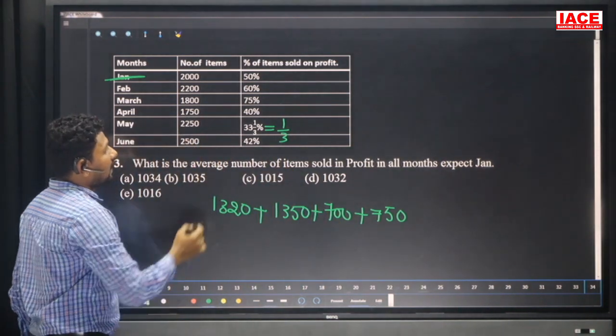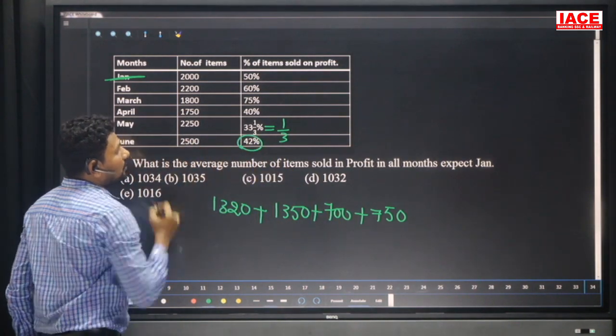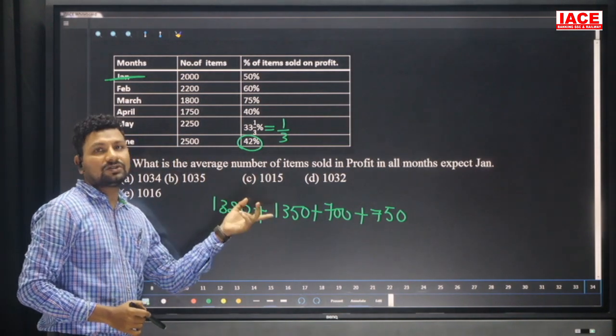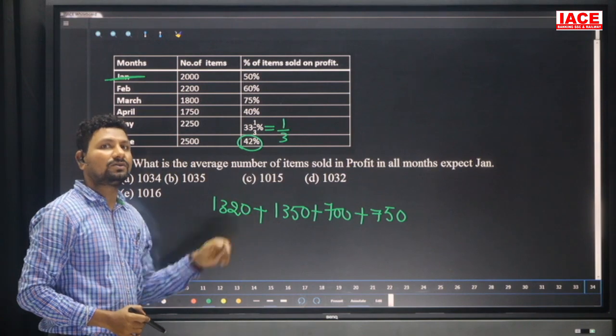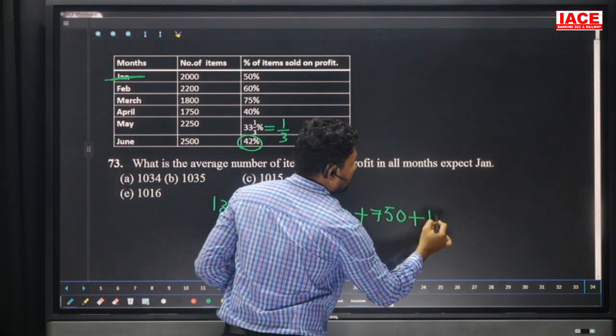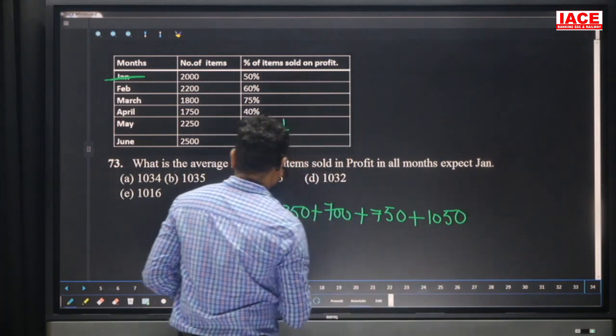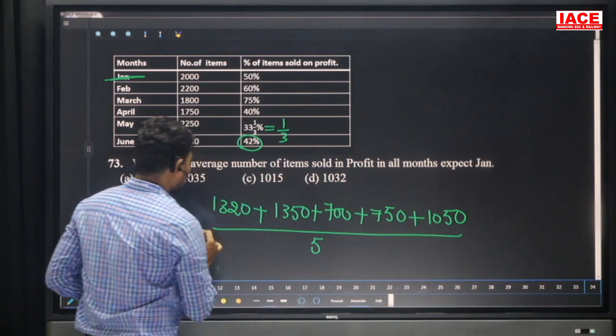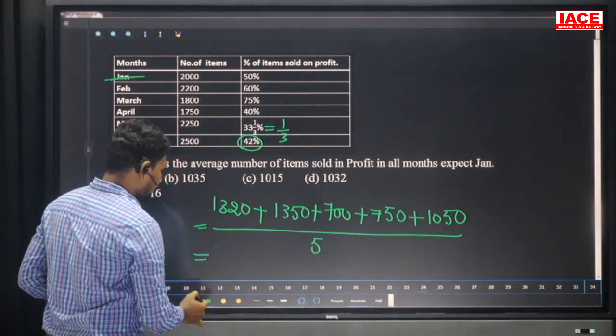And next, 42 percentage of 2500. I'm taking 25% of 4200. 4200 half value 2100. 2100 half value here 1050. Then here how many number of months are there? 1, 2, 3, 4, 5, divide with 5. So totally add it and divide with 5 here.